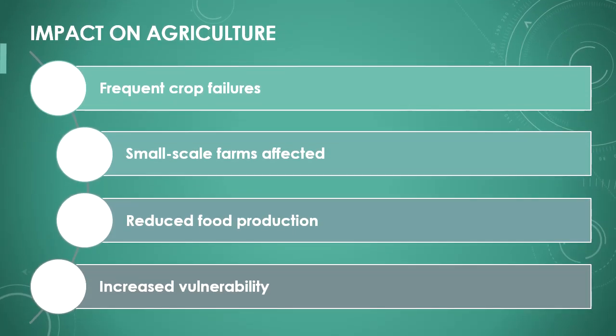Agriculture in Africa suffers from the changes in climate. Crop failures due to droughts or floods are more frequent. Small-scale farms are particularly affected, as they often cannot afford modern technologies. This leads to crop losses and a reduction in food production.